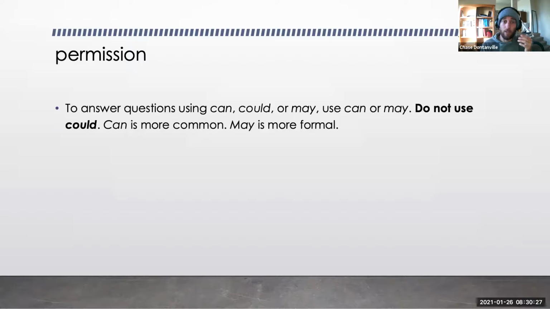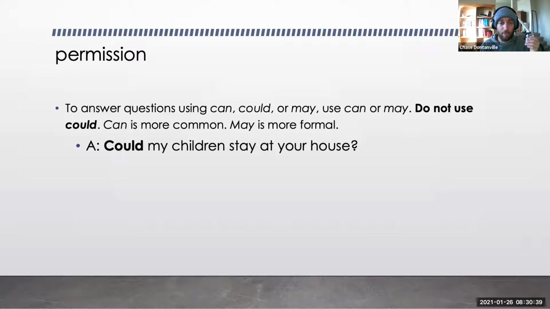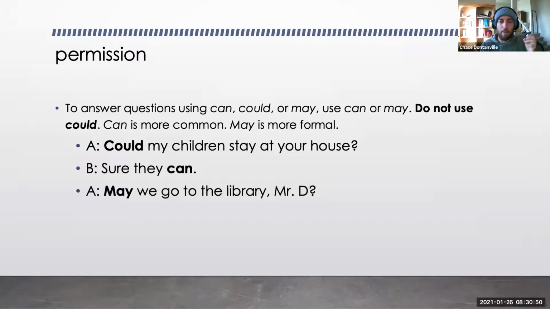Now, if you want to answer a question with can, could, or may, use can or may for the short answer. Do not use could. Can is the most common, may is more formal. So, question: could my children stay at your house? Answer: sure they can. This is common, this is not formal. Maybe, may I go to the library, Mr. D? You ask me, yes, you may. So I'm giving you permission in a polite or formal way.